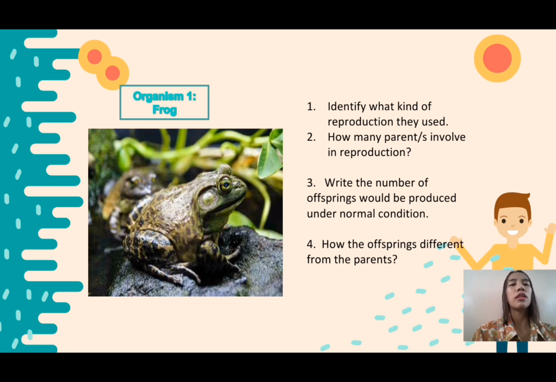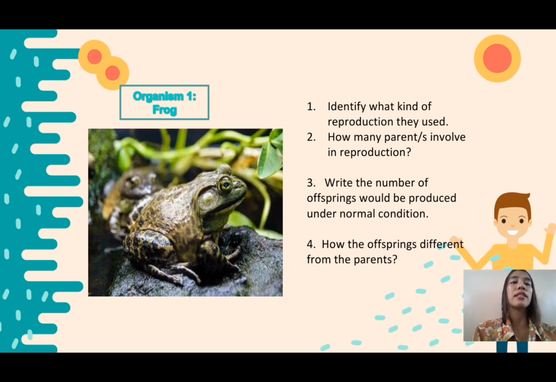So it will be fertilized in the water. It will form a tadpole and become a frog. Okay? How is the offspring different from the parent, class? Okay, very good.